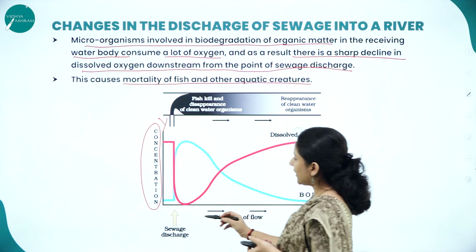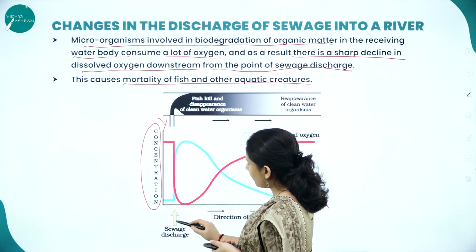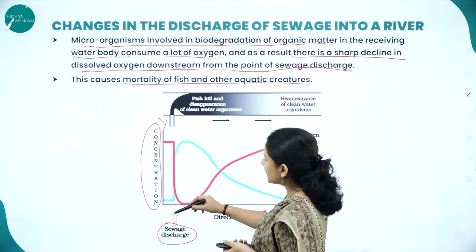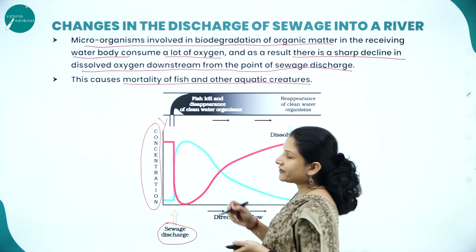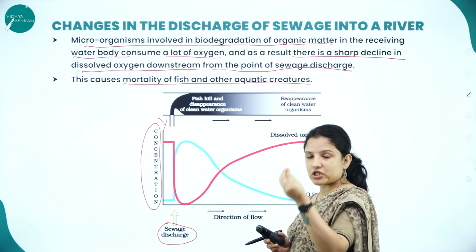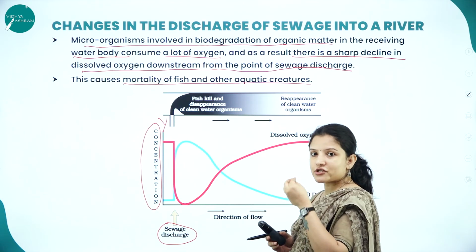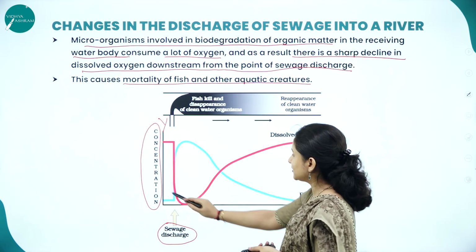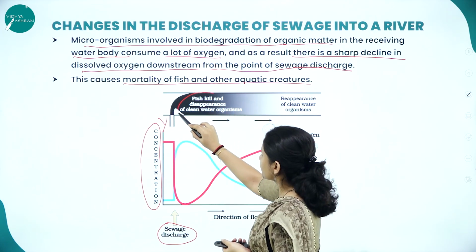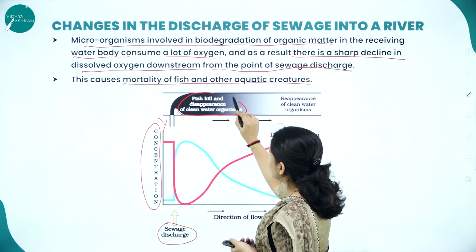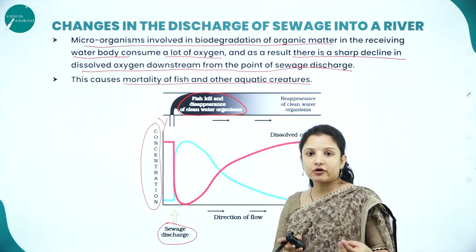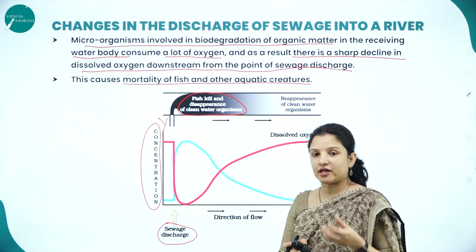So here they have shown an arrow mark wherein the sewage is discharged into the water, and as the concentration of sewage increases in this particular water body, it will kill the fish, and also it will kill the useful microorganisms that are there in the water body. Why?